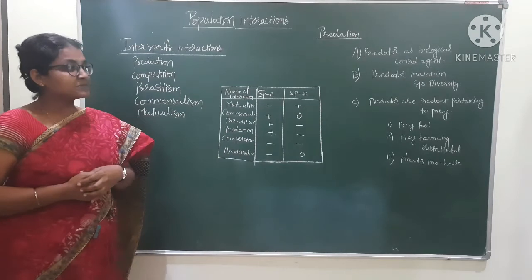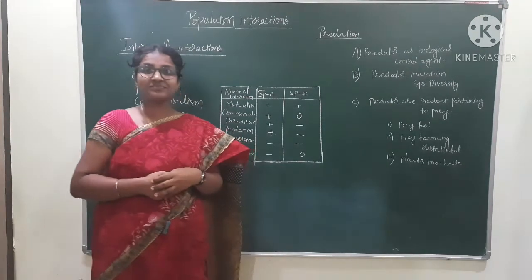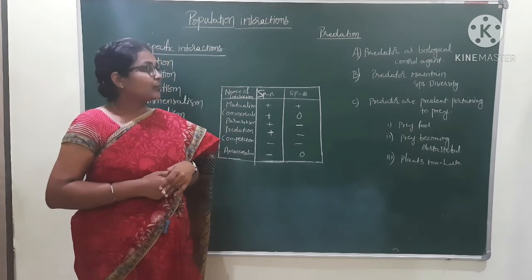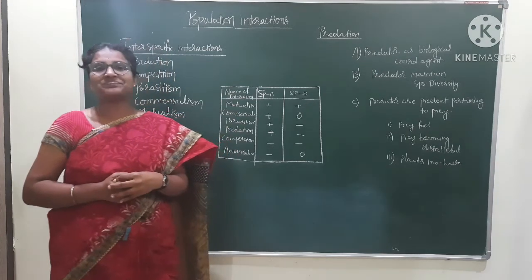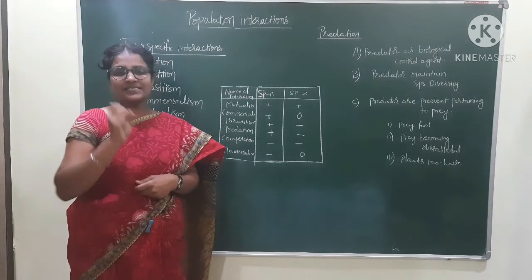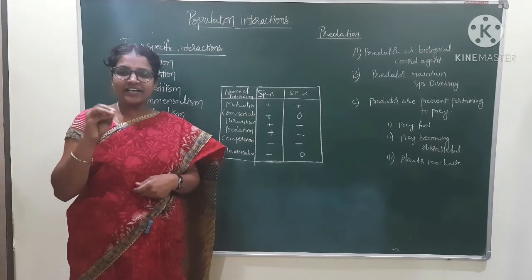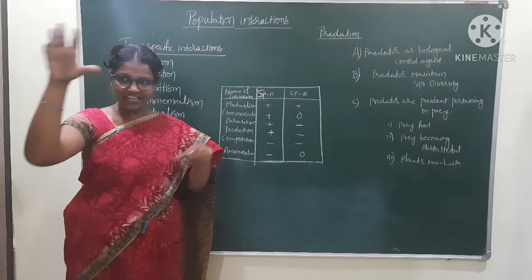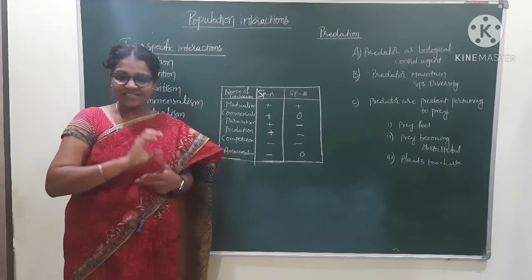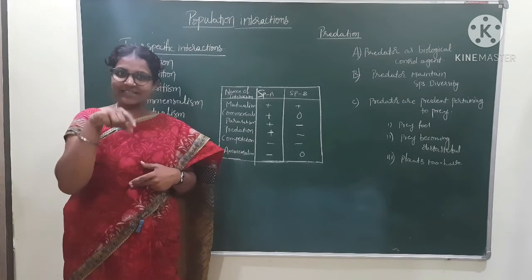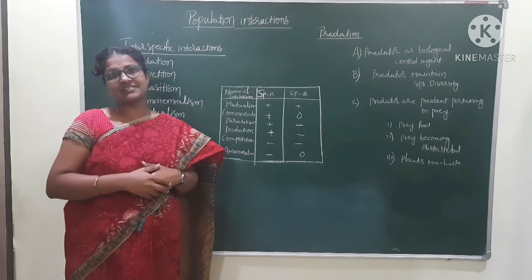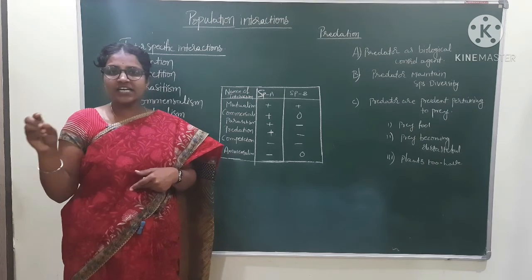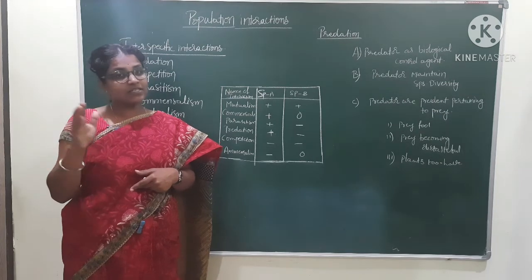Predators maintain species diversity. How do they maintain species diversity? First, what is species diversity? The different types of animals living in a particular area is called the diversity of that area. That is called species diversity. It has more diversity. The different species living in a particular area is called species diversity.